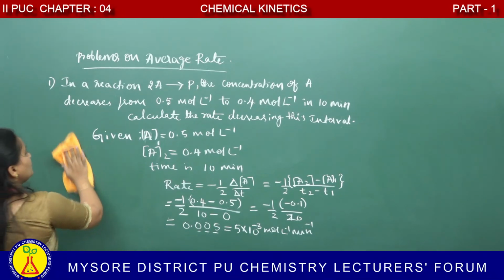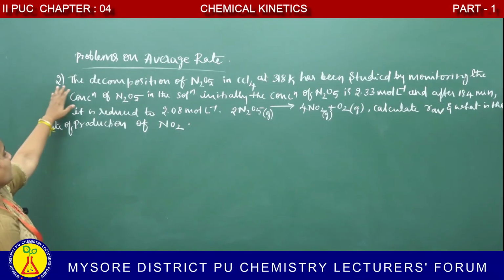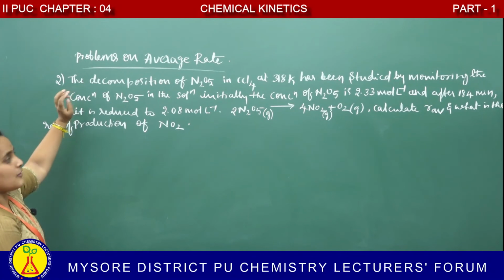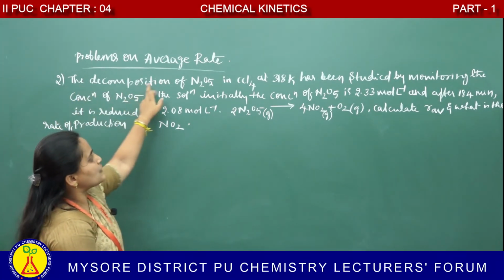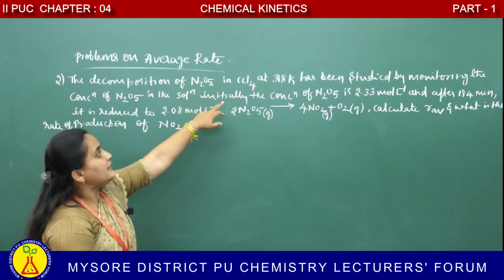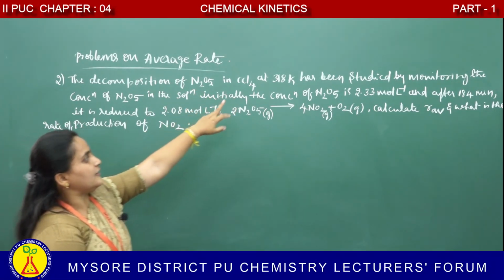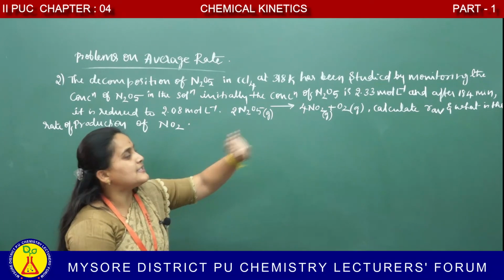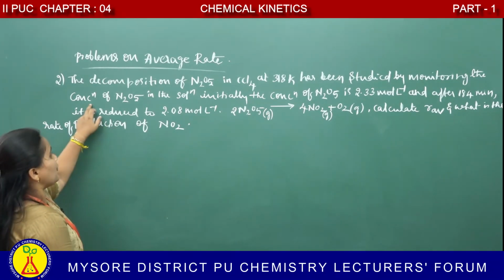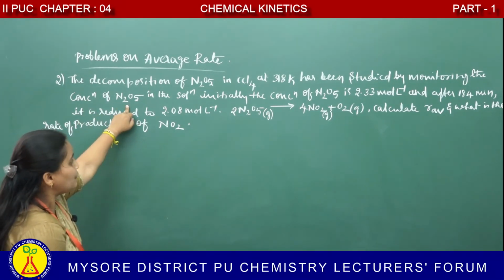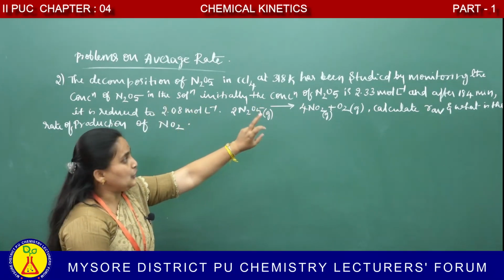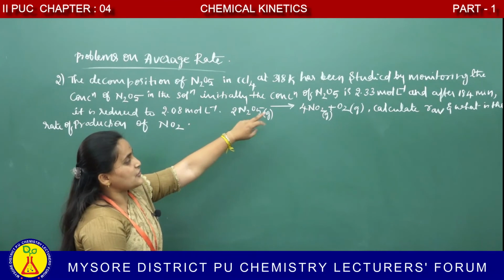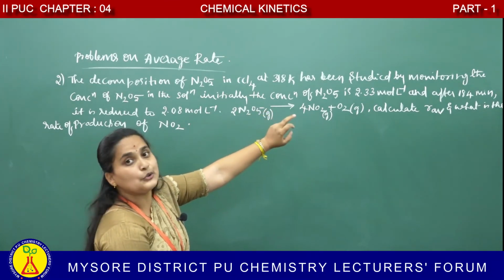Next we have to go for another problem. See the question. The decomposition of N2O5 in carbon tetrachloride at 318 Kelvin has been studied by monitoring the concentration of N2O5 in the solution. Initially the concentration of N2O5 is how much?